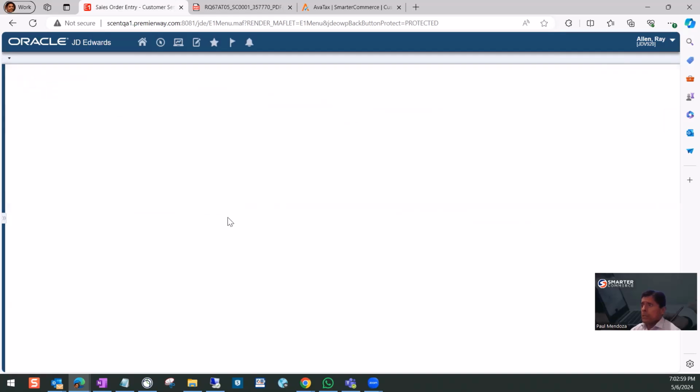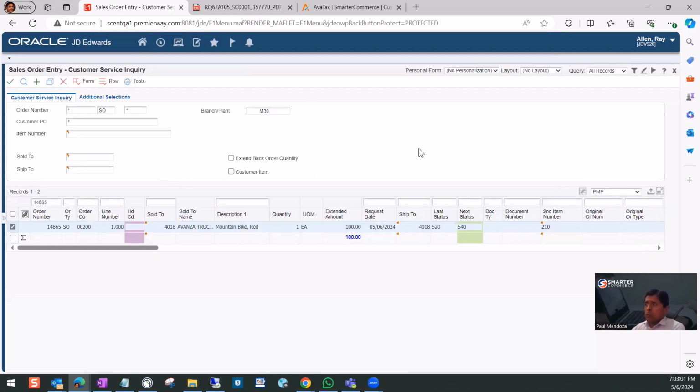So with this ends our demonstration of our SmarterCommerce connector, which integrates customer masters from JD Edwards ERP with the certificates into Avalara.